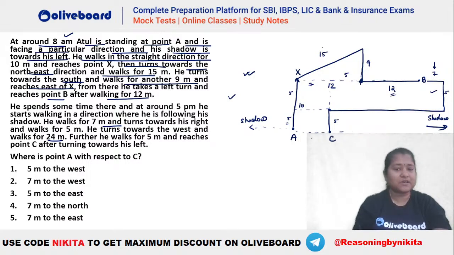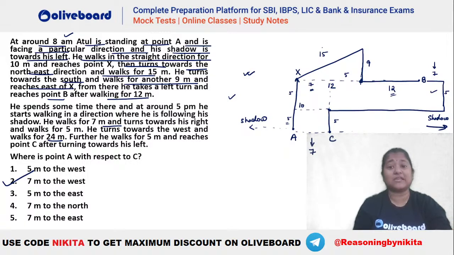And what is this particular distance? You can see this distance will be equal to this distance, that is 7 meters. So where is point A with respect to C? So A is towards the west of C and distance is 7 meters. So 7 meters west would be the right answer.